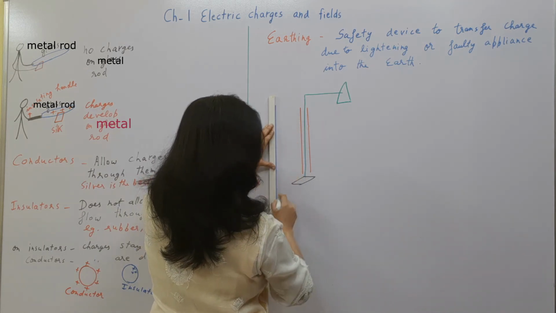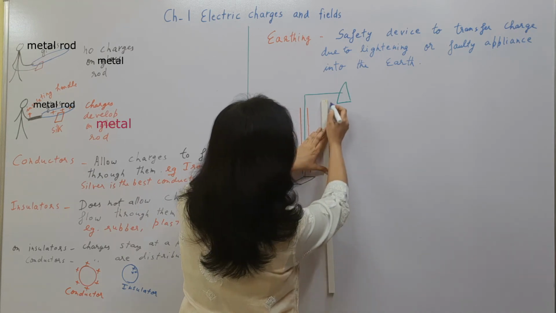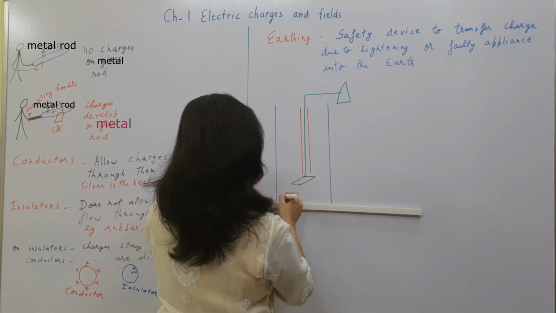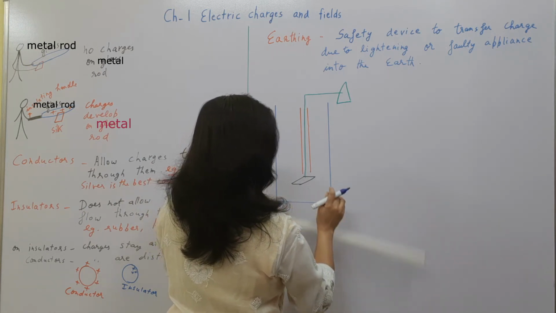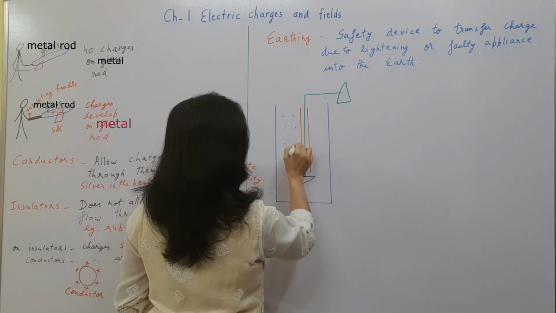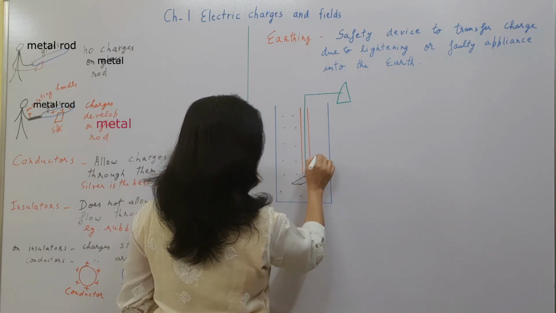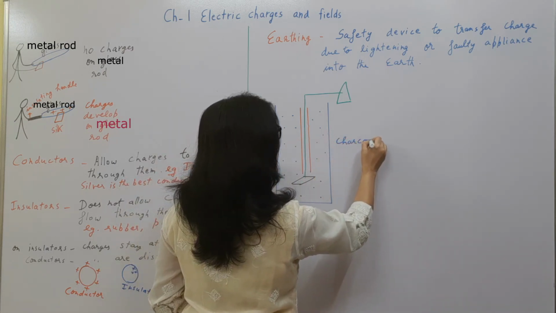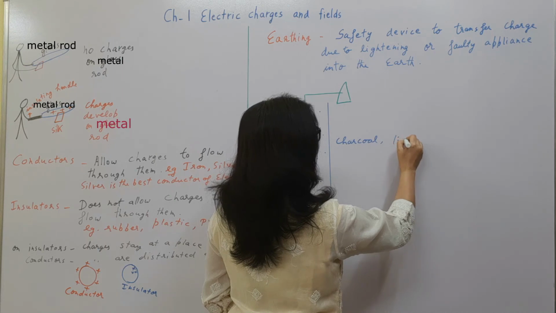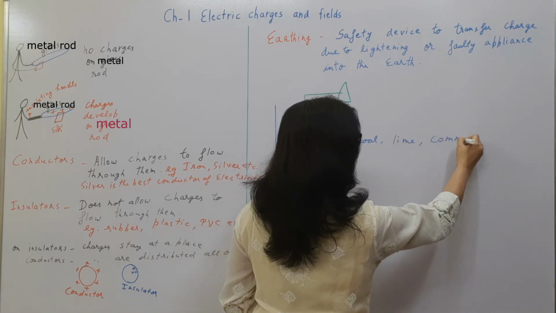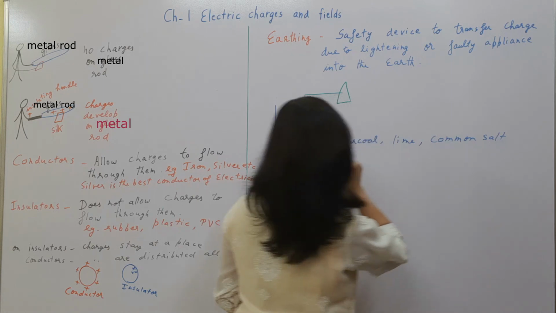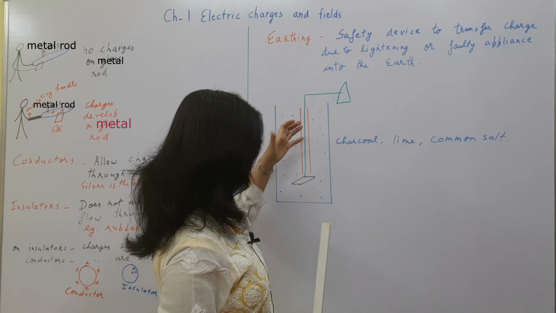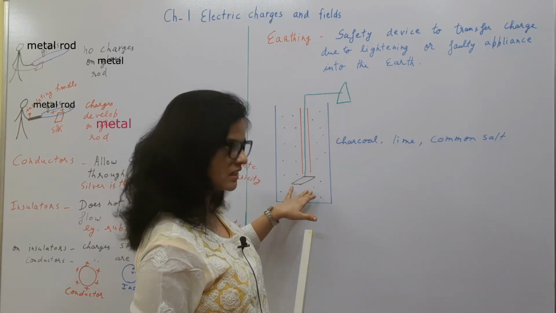And this pit is of the depth where we get moist soil, and in this moist soil, charcoal, lime and common salt are mixed in this pit to make the conduction of the charge from the faulty appliance easy.